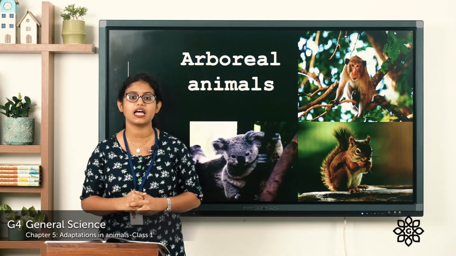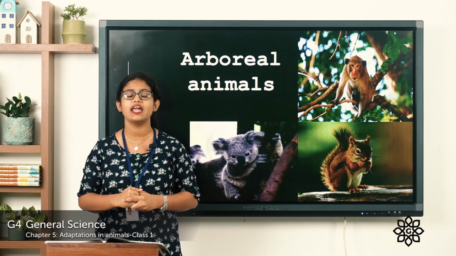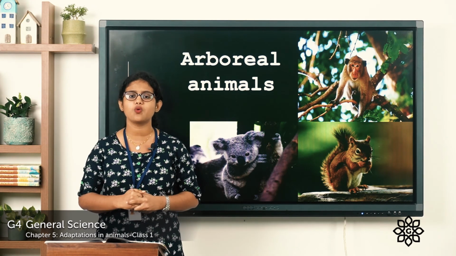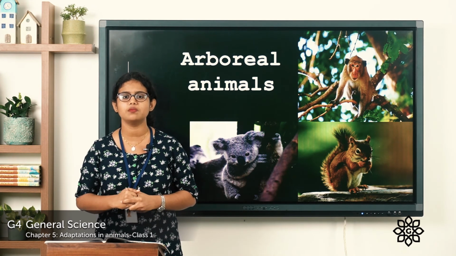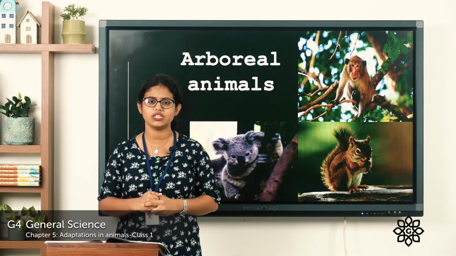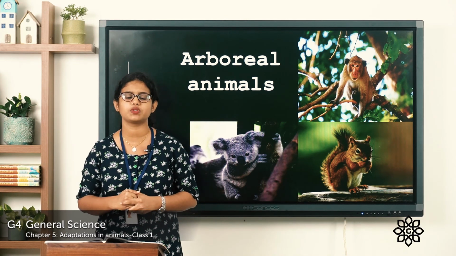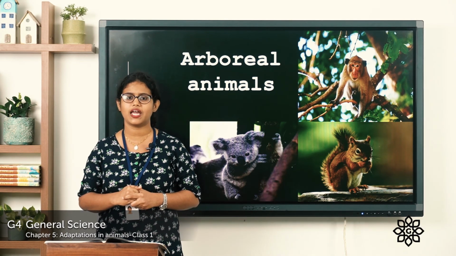So these are the classification of animals based on habitat. What are they? They are terrestrial animals, aquatic animals, aerial animals and arboreal animals. So that's all for today. And in the coming class, we will be learning more about adaptation of animals. Thank you.